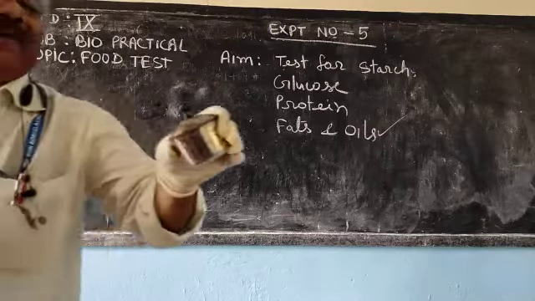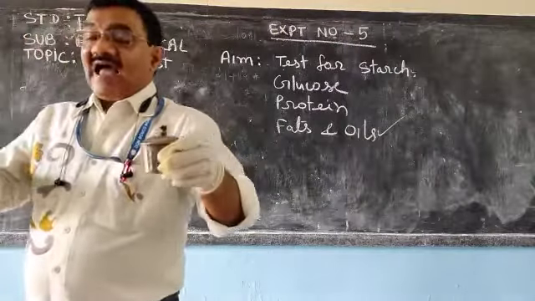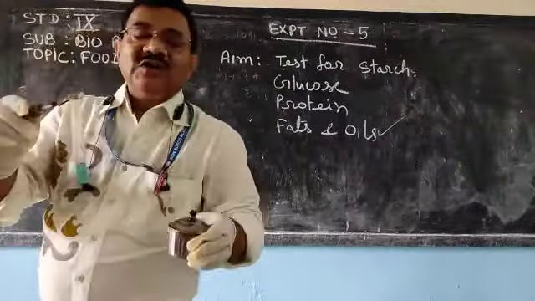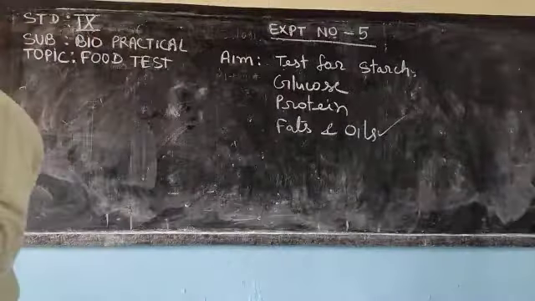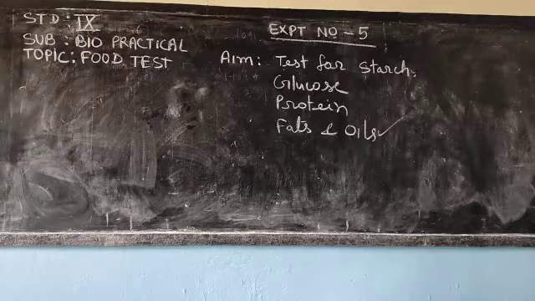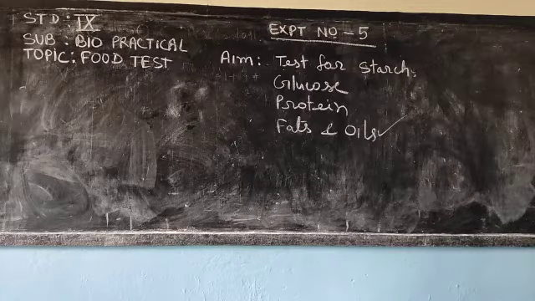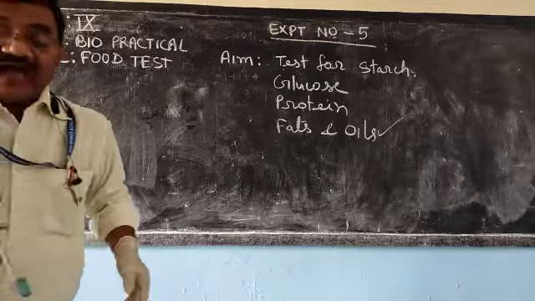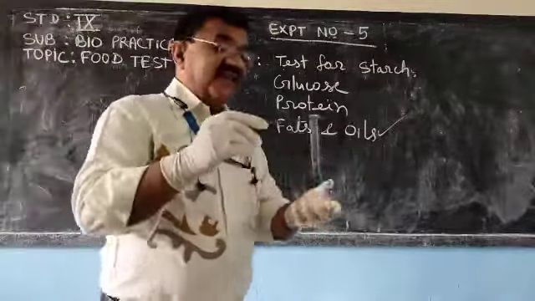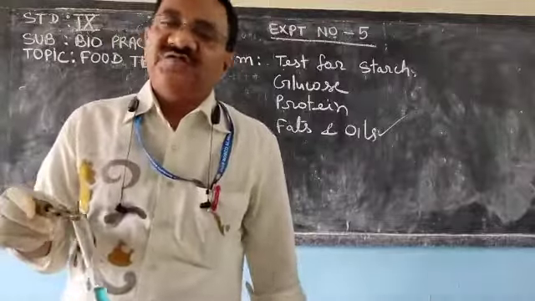See here, the spirit lamp is there. We will heat, and slowly this will change to a reddish color.